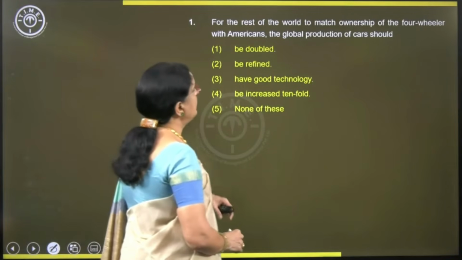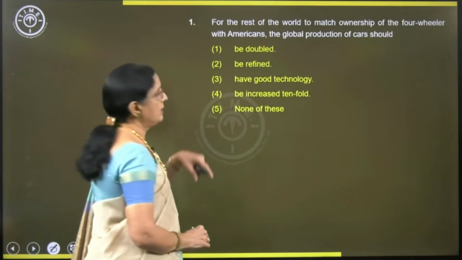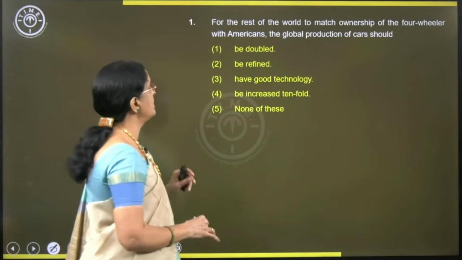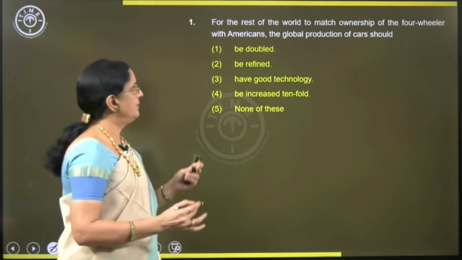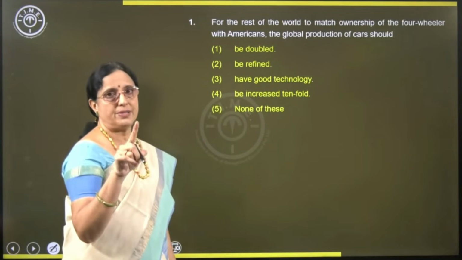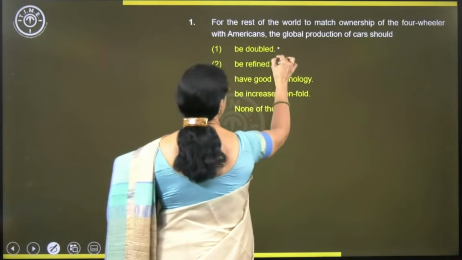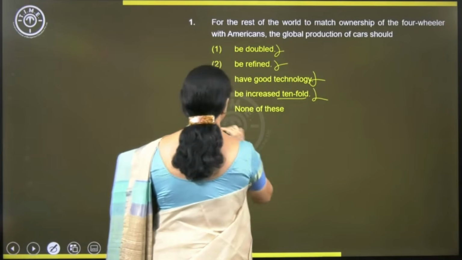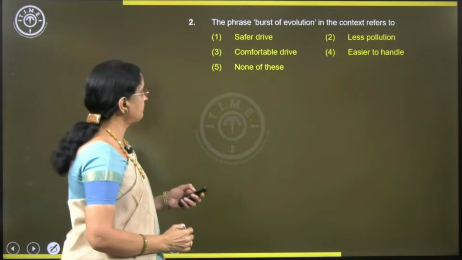For the rest of the world to match the ownership of the four-wheeler with Americans, the global production of cars should what? Double? No. If you remember, the word is quadrupled. Four times. It should grow 4 times. Doubled is wrong. Refined is polished, wrong. Good technology, wrong. Tenfold is wrong. So the answer is none of these. The word is quadrupled. You can cross-check.